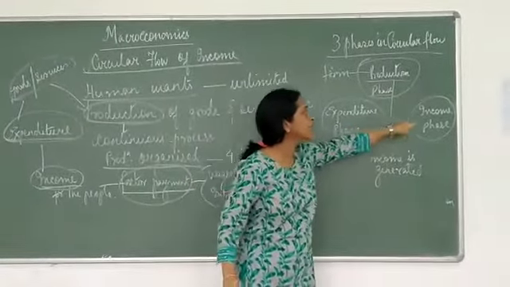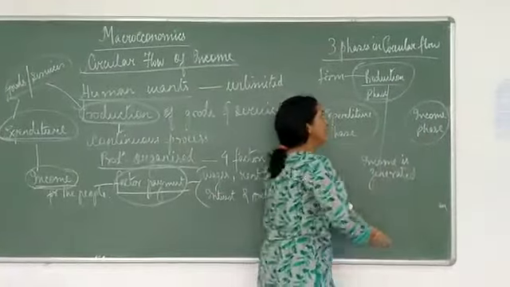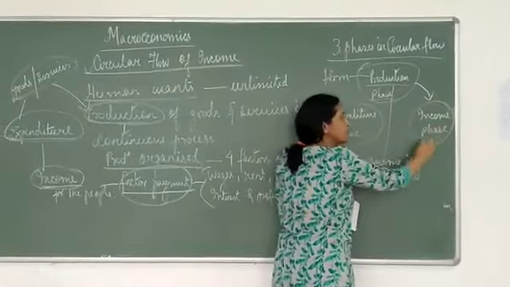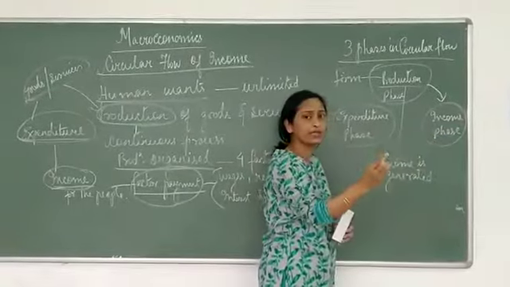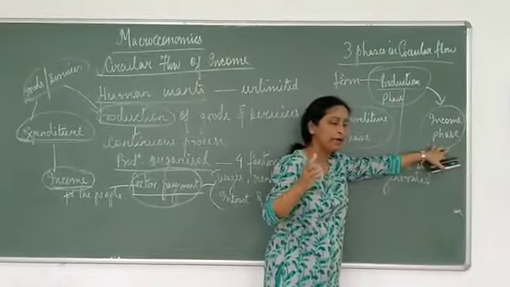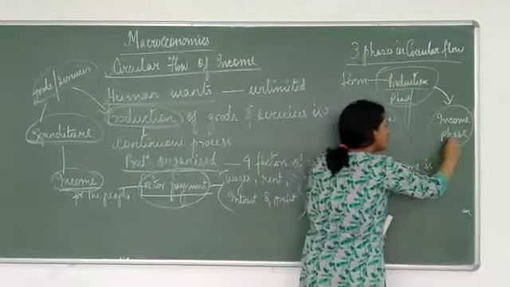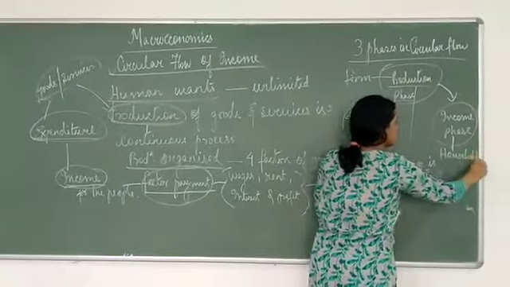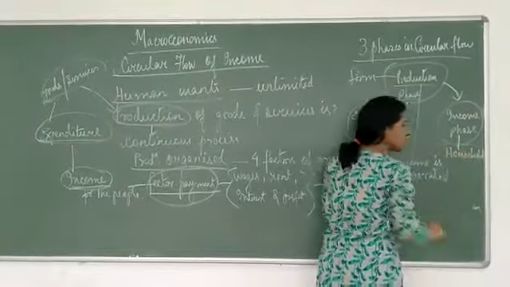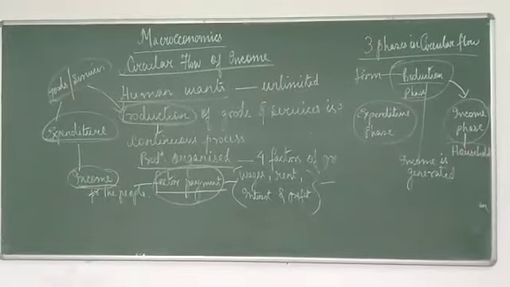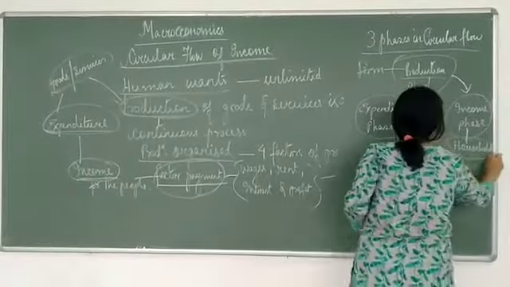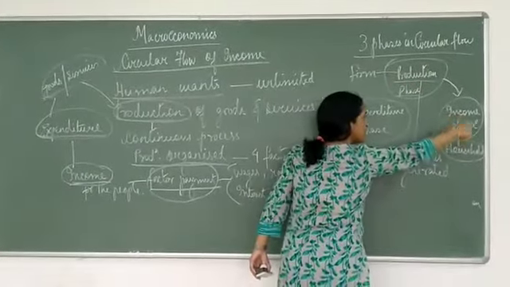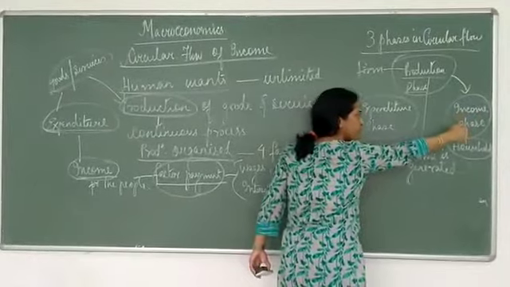Now this income is distributed here. So from the production phase we see income is distributed. Who is getting this income? Land, labor, capital and enterprise. And who is providing this? These services are provided by the household sector. Yes, another sector we are getting, the household sector. Right? So income is generated in the production phase. Income is distributed in the income phase in the form of rent, wages, interest, profit.